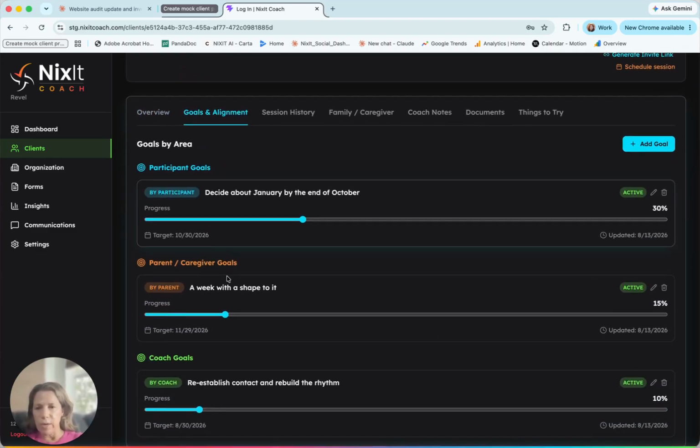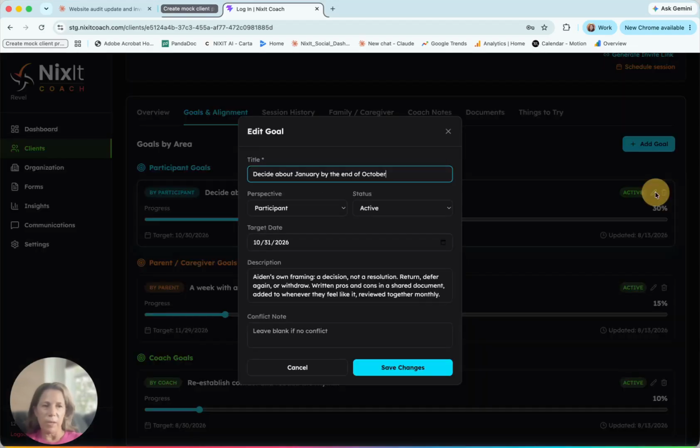And under the goals, we do a 3 perception or 3 intent goal triangle. So right now with the participant, we decide about January by the end of October. With the parent, a week with a shape to it. And with the coach, reestablish contact and build the rhythm. So those are some of the goals that they've set out together, and each of those goals are dependent on each other.